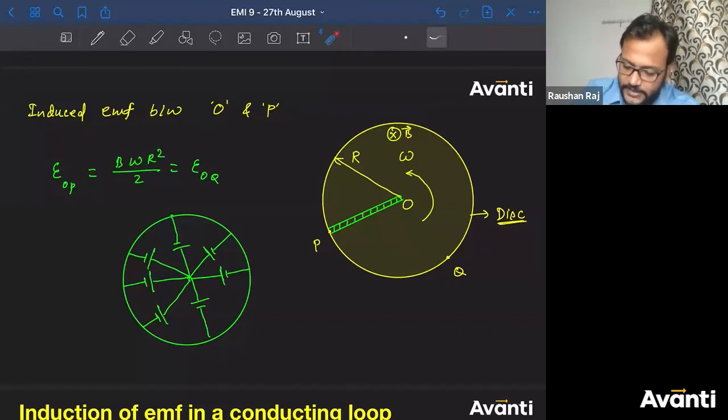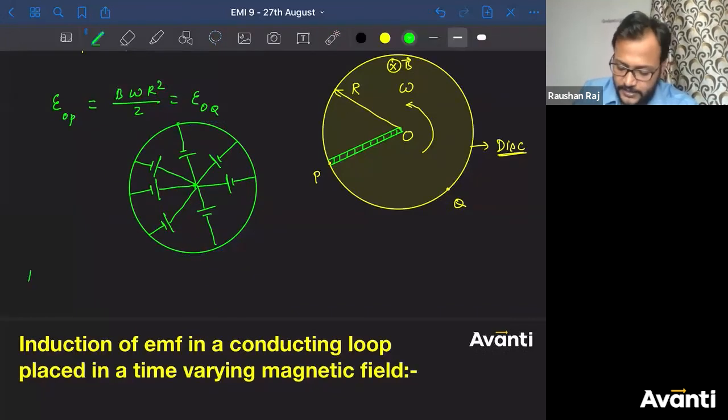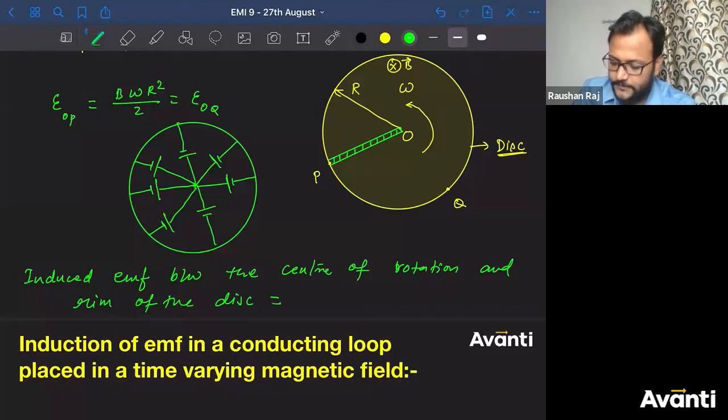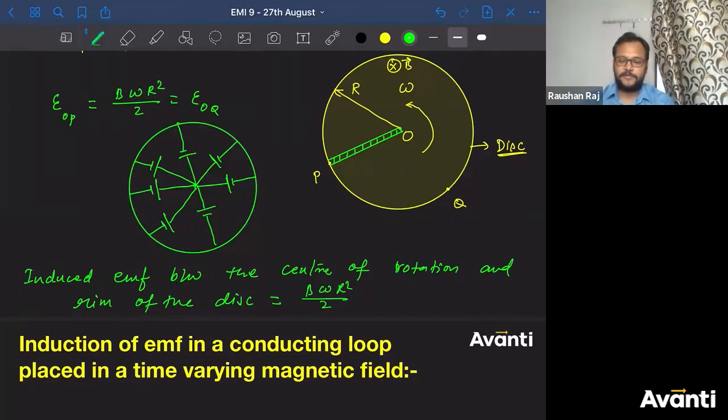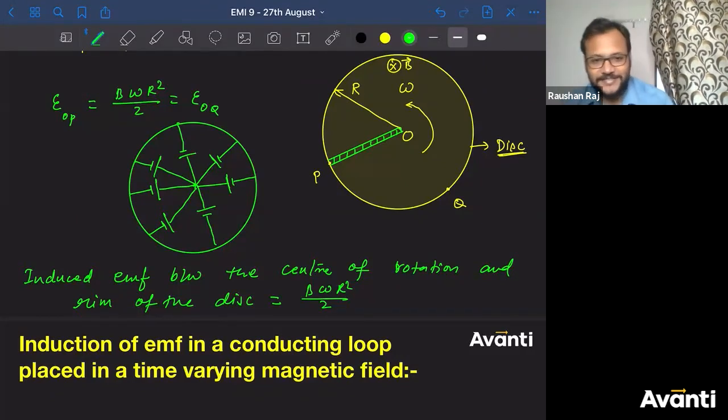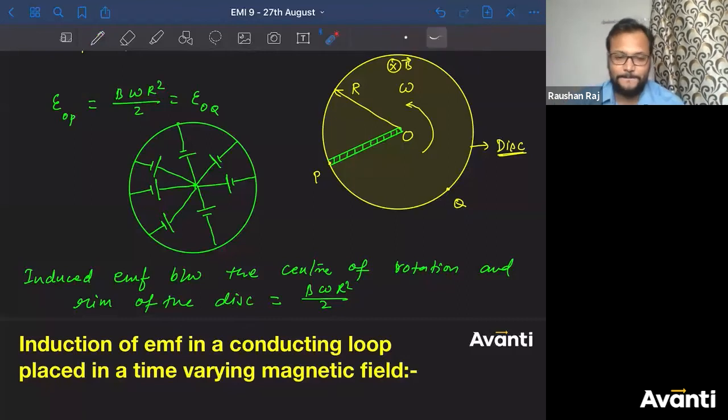So you can write this as a general point that induced EMF between the center of rotation and rim of the disc will be equal to B omega R square by 2. All right, ठीक है? No, net EMF किसके बीच निकाल रहे हो, प्रतीश? Charges with centrifuged, ऐसा थोड़ी होगा. Clear है सबको? ठीक है.